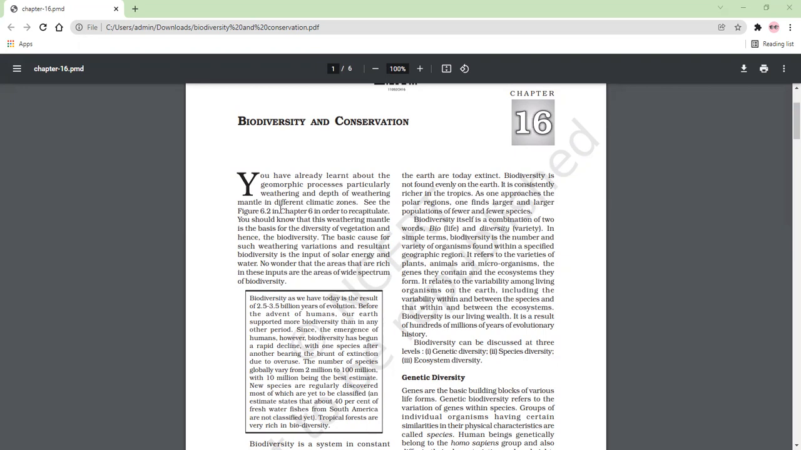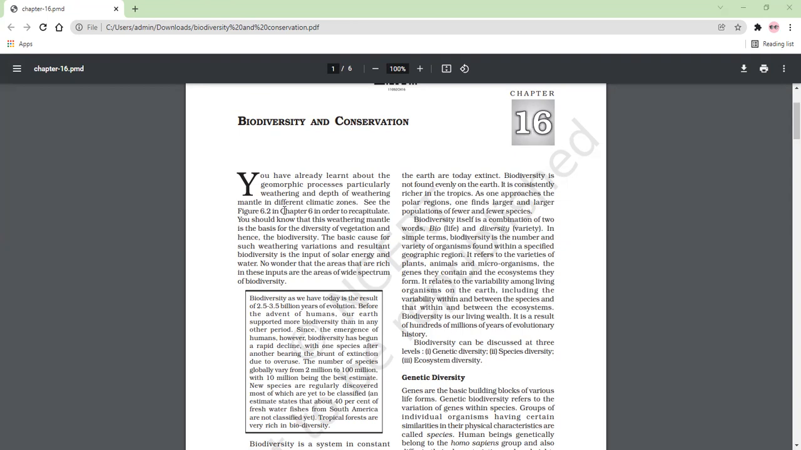You have already learnt about the geomorphic processes, processes which are at the surface or in the interior, endogenic and exogenic forces. Geomorphic processes are further divided into endogenic and exogenic. These processes are geomorphic processes, particularly weathering. Weathering is an exogenic process because it occurs at the surface of the earth, not in the interior. That's why weathering is an exogenic force, and the depth of weathering mantle differs in different climatic zones.